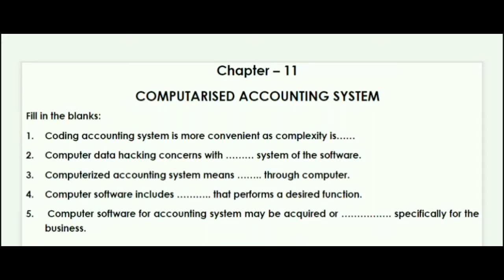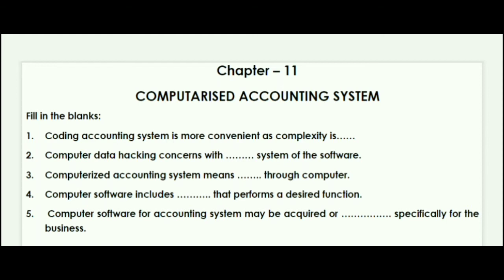Let's see the fill in the blanks question type. The coding accounting system is more convenient as complexity is high. Answer will be high, because coding accounting system is more convenient because it's a very complicated system and its complexity is high. Next is, computer data hacking is concerned with what system of the software? So it is the security system of the software.